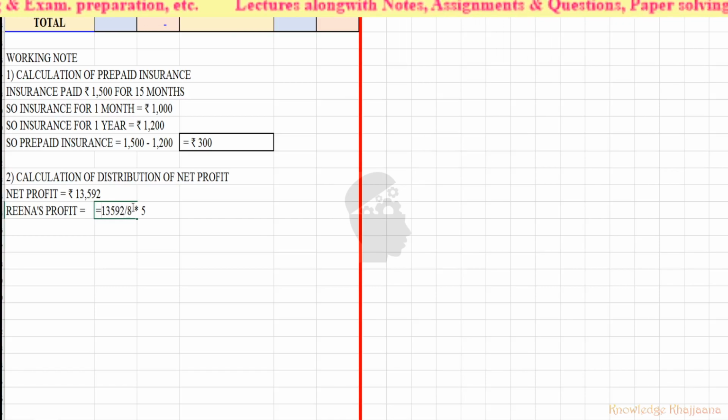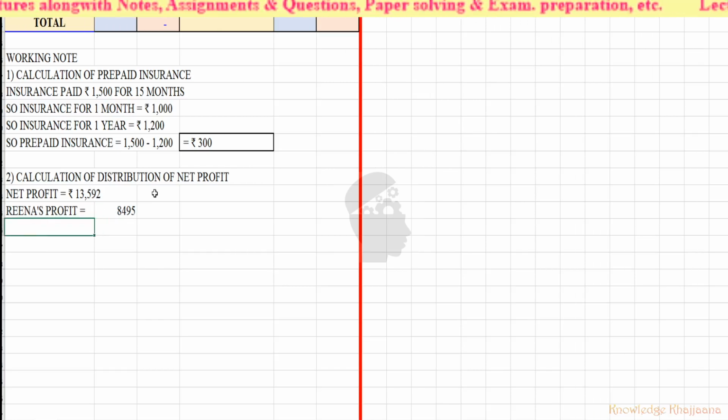13,592 divided by total 8 parts. Out of Reena's part, Reena's parts are 3, right? So we'll get the profit for Reena. Reena's profit is rupees 8,495. Okay, then similarly we have to calculate Aarti's profit.